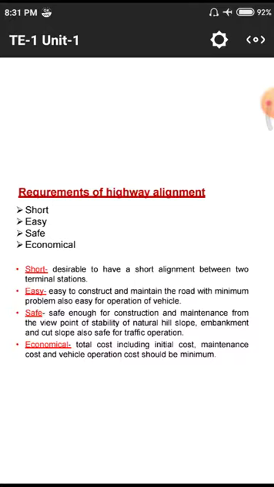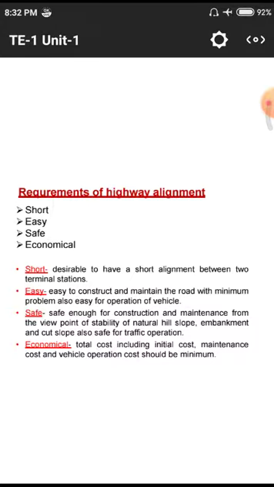And next one, safe. This safe is enough for the construction and maintenance from the point of stability of natural hill slopes, embankments, cuts, and slopes. As previously we discussed, we need to provide particular cants and super elevations. Those super elevations and cants come under this slope. Whenever there is a slope, we need to maintain proper super elevation. That means v equals h square by 2g. Like that, formulas we need to use for designing these roads. Those formulas will come under the third and fourth chapters.